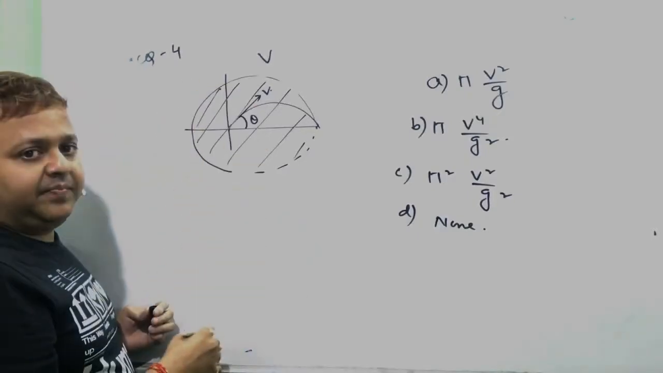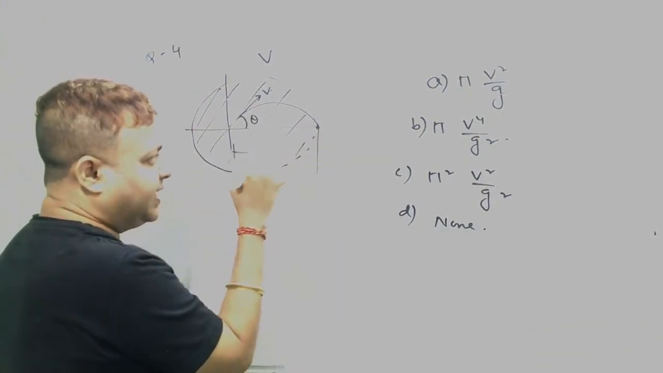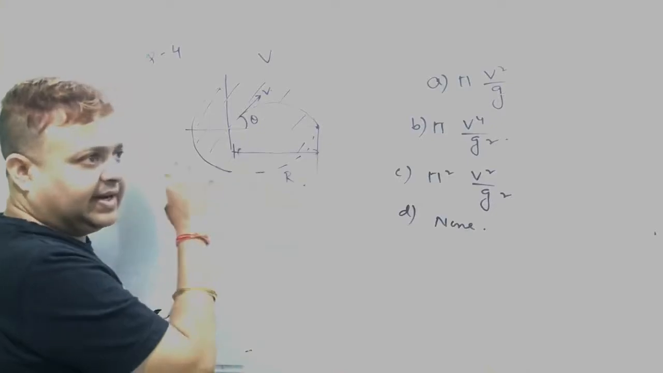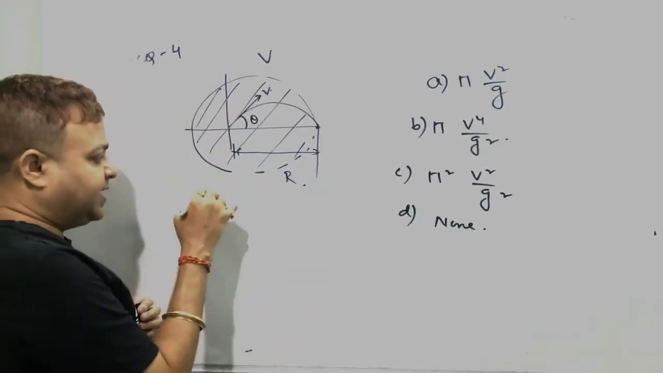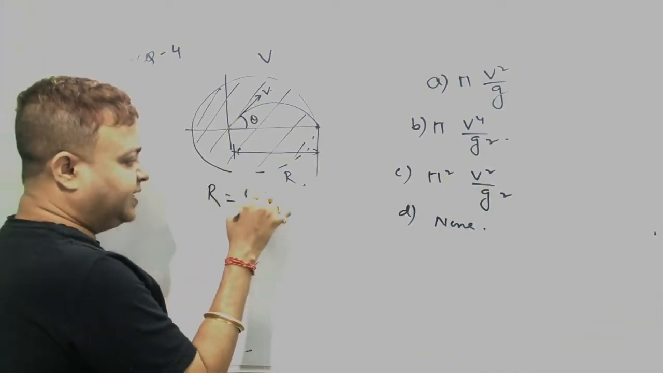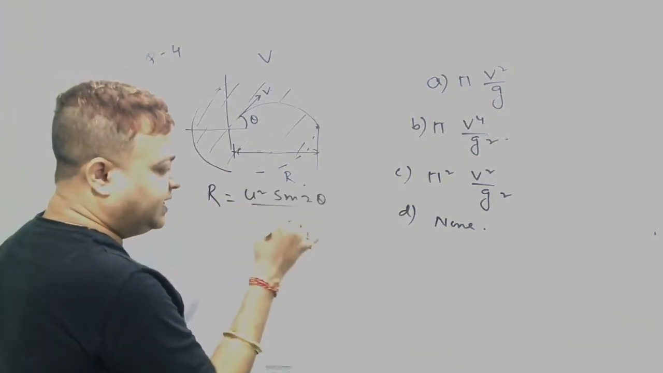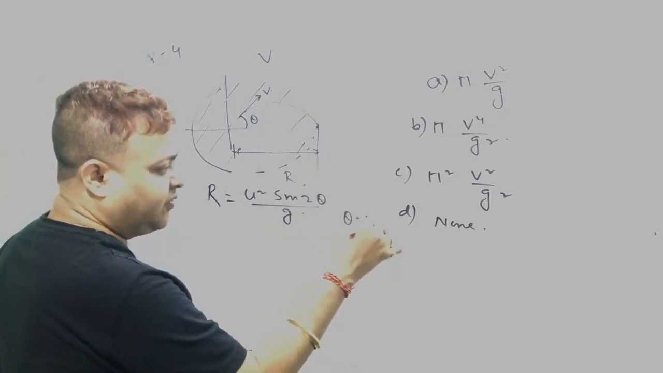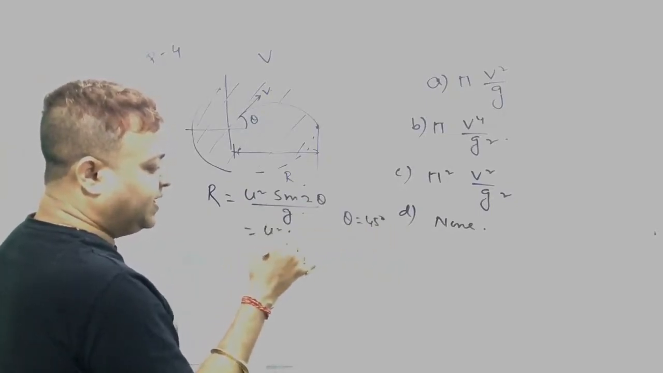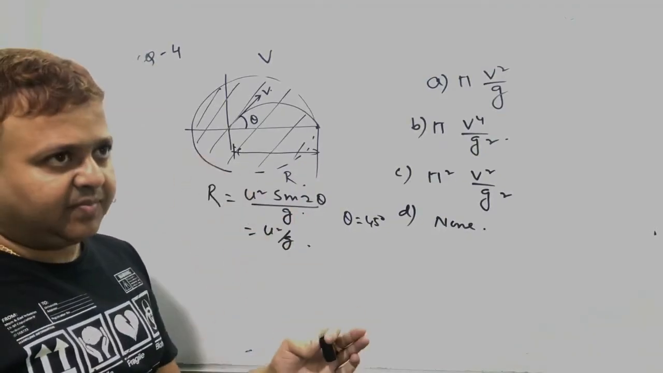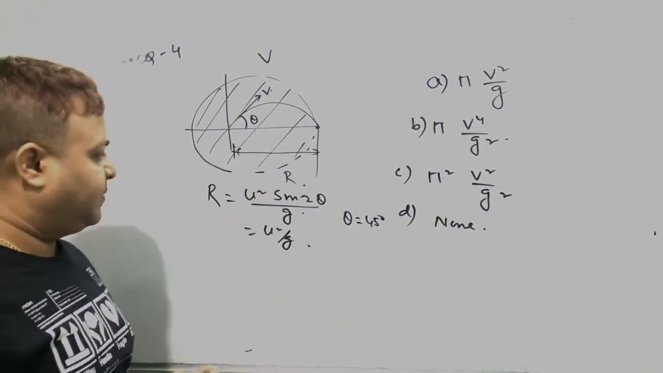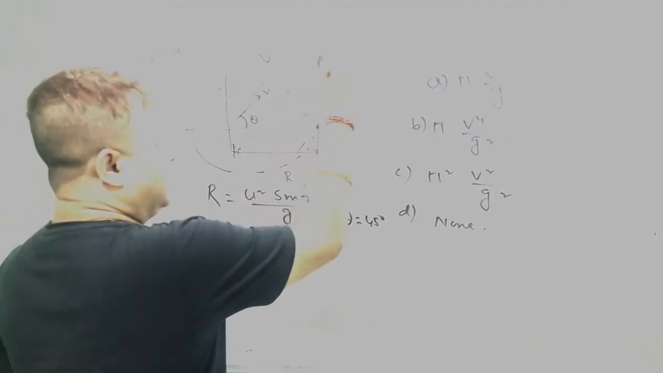When the area is maximum, the range is maximum, because here the range becomes the radius. If the range is maximum, then the area covered is maximum. Normal range is u square sine of 2 theta by g. When the range is maximum, theta equals 45 degree, and the range is u square by g. So the area covered is pi into r square, that is pi into u square by g, that whole square.